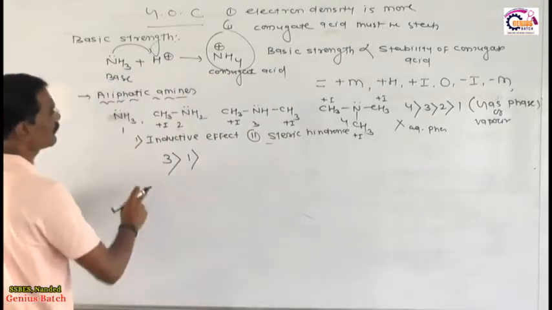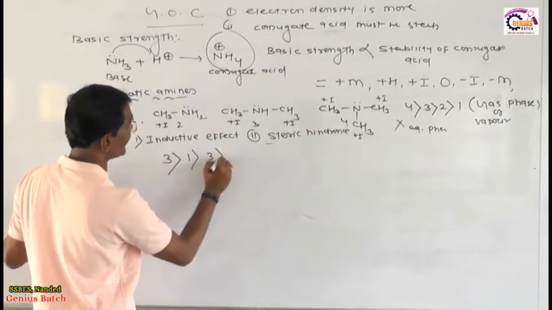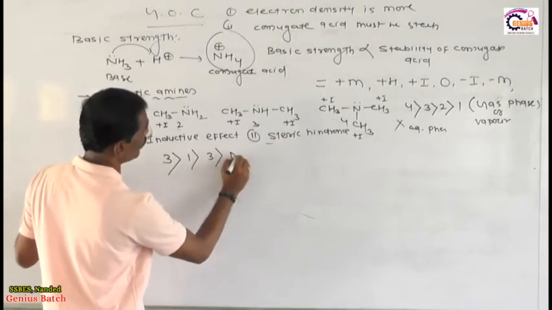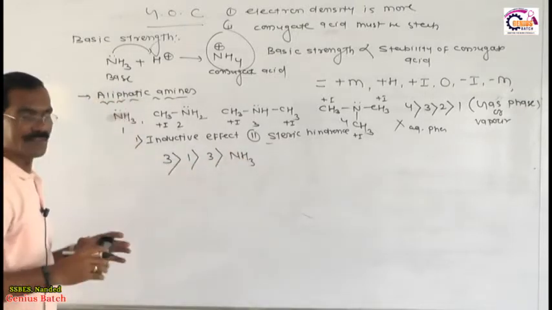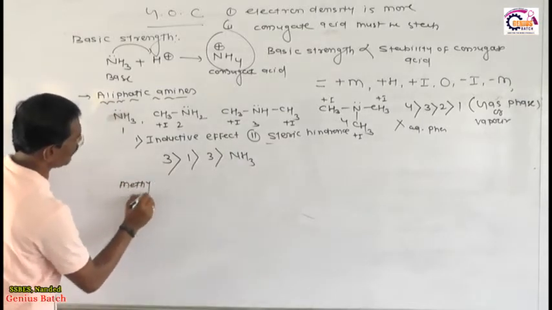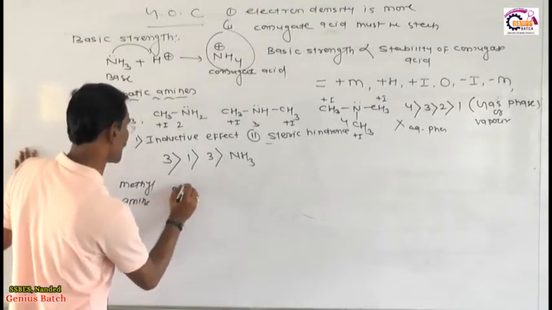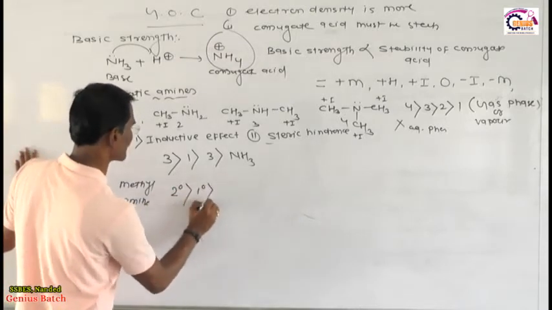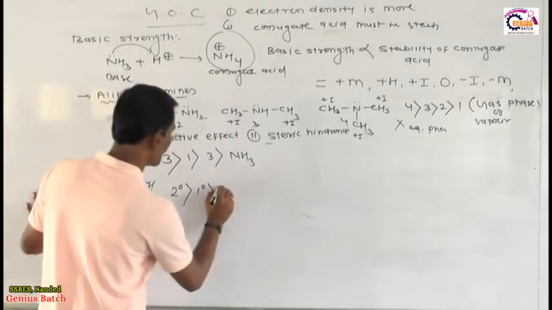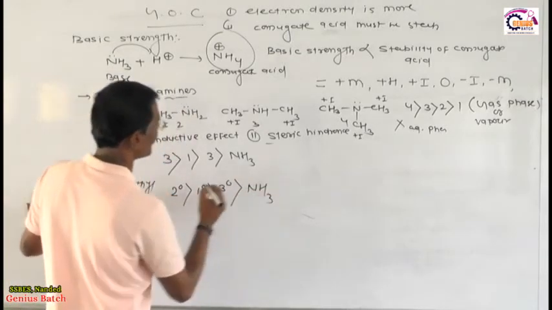What is the conclusion? Secondary amine is more basic than primary, primary is more basic than tertiary, and then finally ammonia. So the final conclusion in case of methylamine, my dear students: the secondary amine, 2 degree amine, is more basic than 1 degree amine. 1 degree amine is more basic than 3 degree amine, and 3 degree amine is more basic than ammonia.